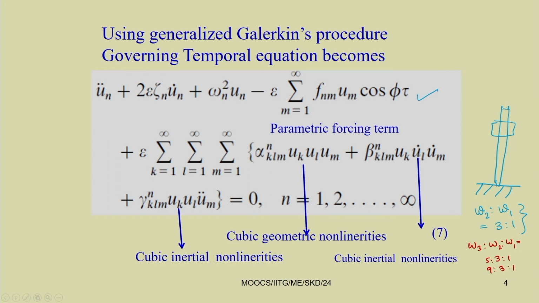So, 1:3:9 or 1:3:5. This way we can generate different types of resonance conditions, and here the base is excited. We have taken the base excitation Z equal to Z0 sin omega t. Depending on the values of omega and Z0, that is the amplitude and frequency of this base excitation, we can have different resonance conditions. Depending on all these resonance conditions, we can study and find different types of chaotic responses.